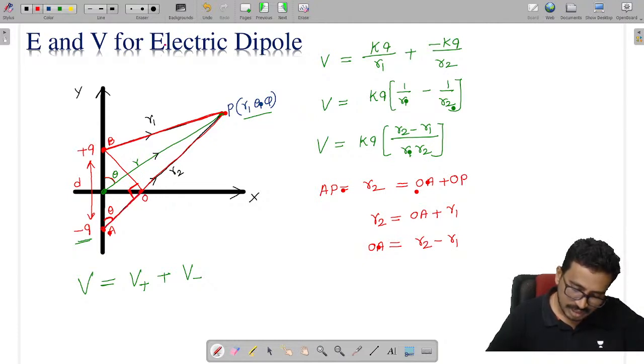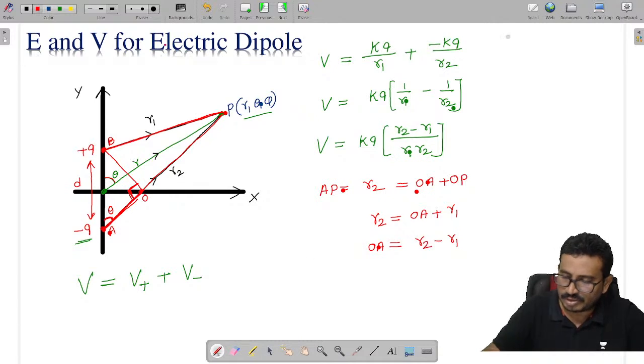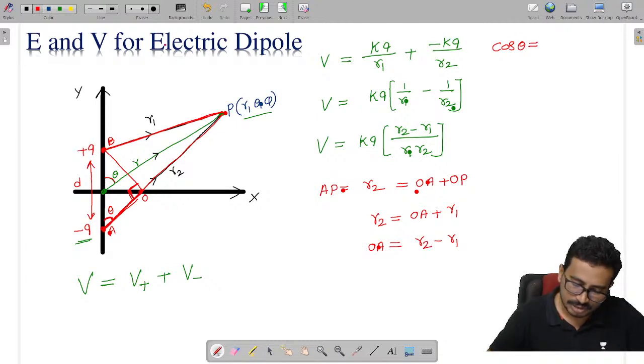Now if this angle is theta and this is 90, can you tell me cos theta? Cos theta is adjacent by hypotenuse, that is OA by d. This is the hypotenuse, tell me all of you.